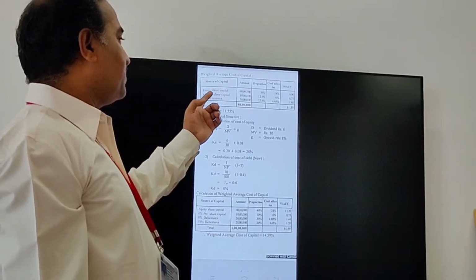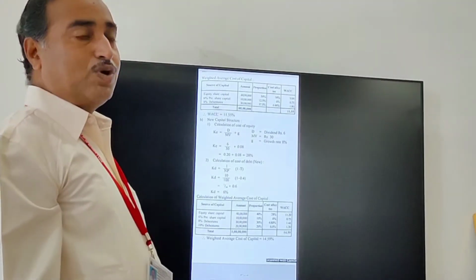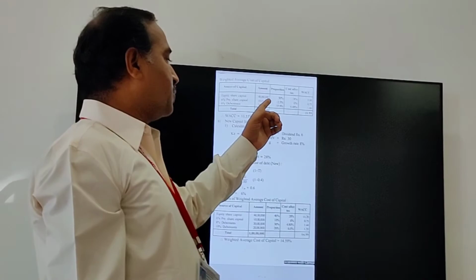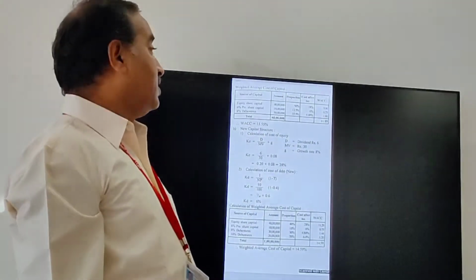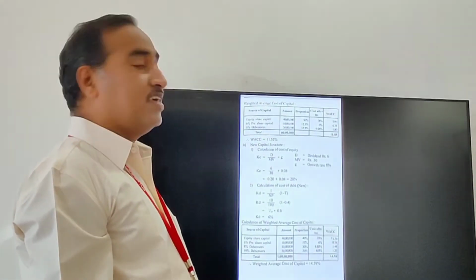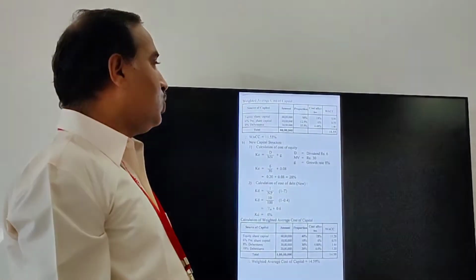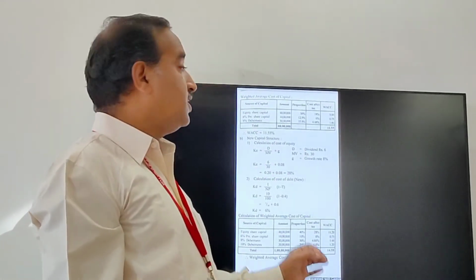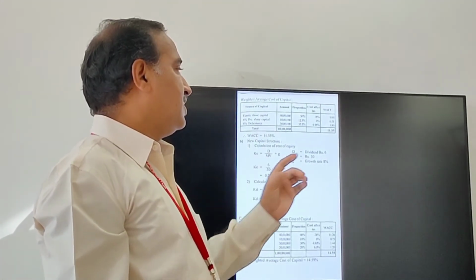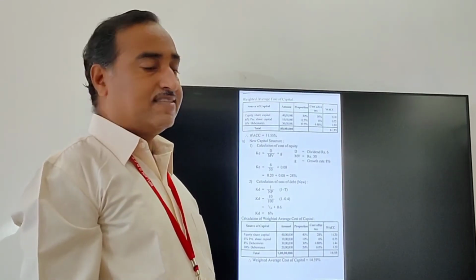Next, 6% preference share capital: the amount given is 10 lakh, proportion is 12.5% and cost after tax 6%. Then 12.5% into 6 gives 0.75.